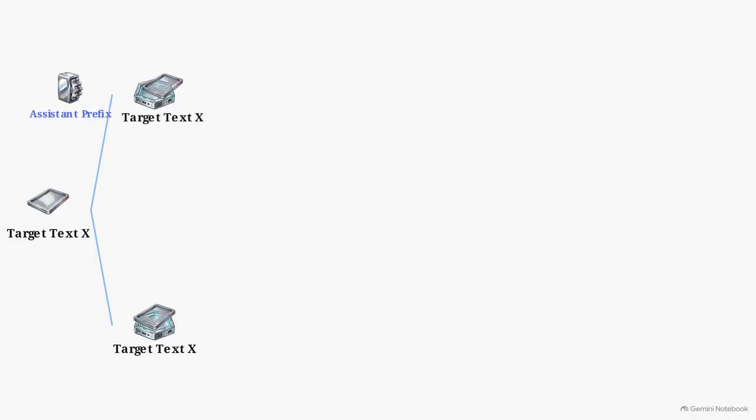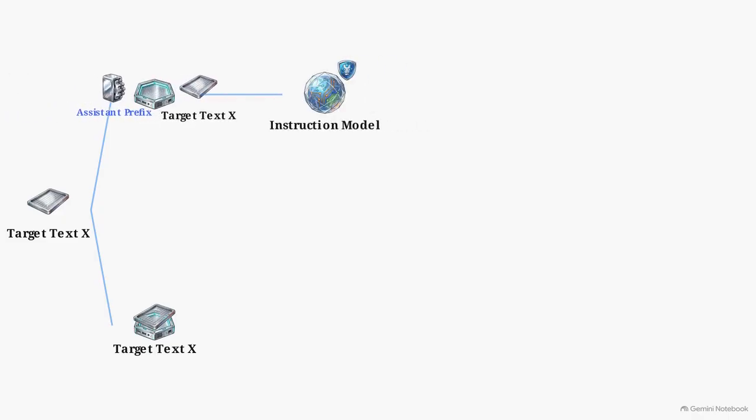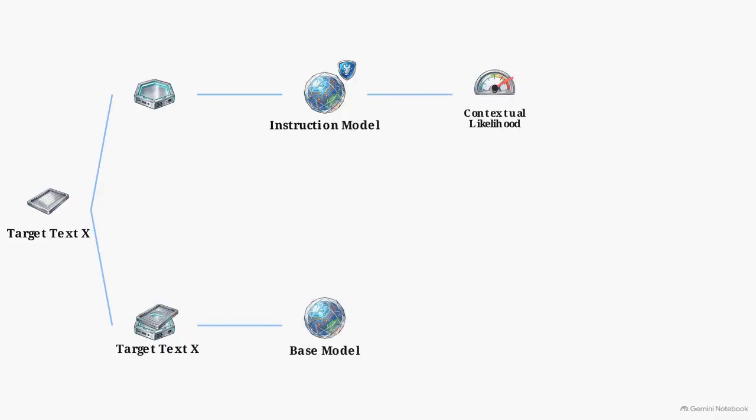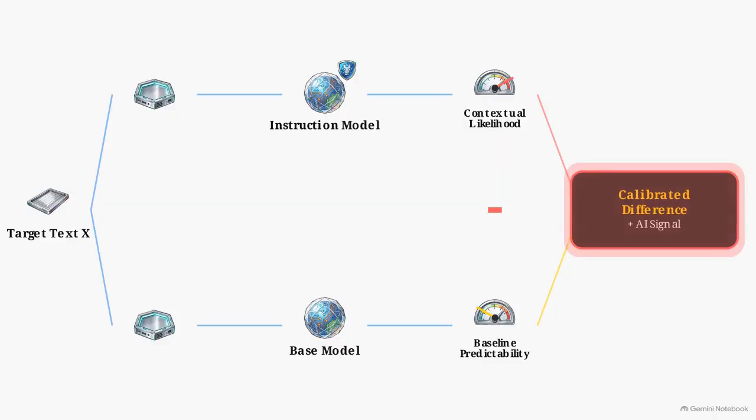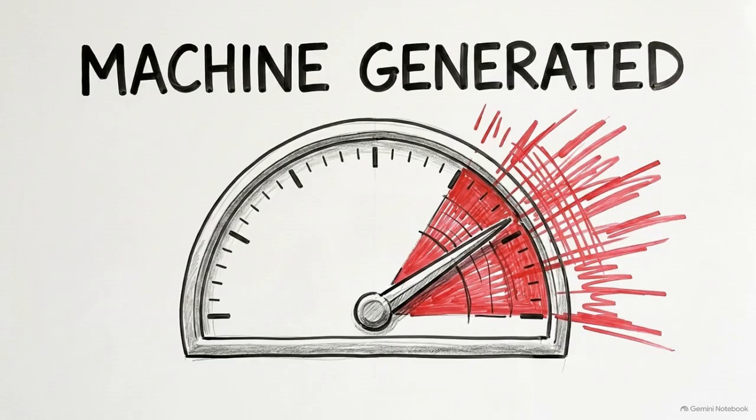First, the target text combines with an assistant prefix. This restored sequence passes through an instruction model to measure contextual likelihood. Simultaneously, the original text passes through a base model, establishing baseline predictability. Finally, subtracting the baseline creates a pure calibrated difference score of assistant-style compatibility, creating a new metric that ignores shared fluency.